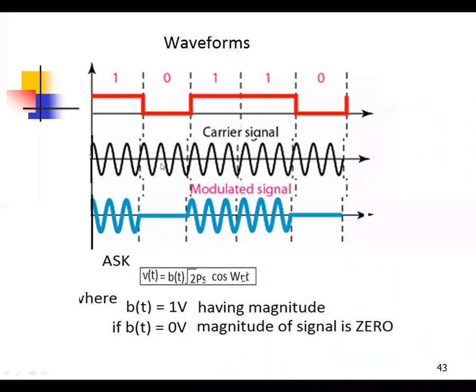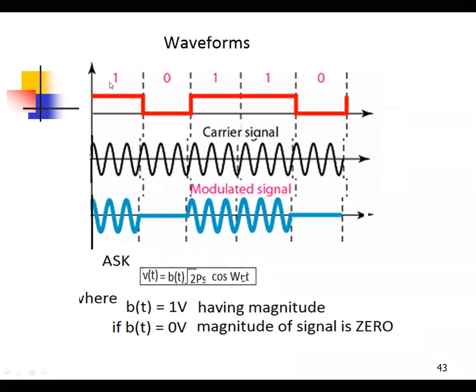So you know the representation of the signals. Okay, now the waveform is given 1 0 1 1 0. That input signal is multiplied with the carrier cos omega CT. When 1 is there, cos omega CT has the amplitude root PS.